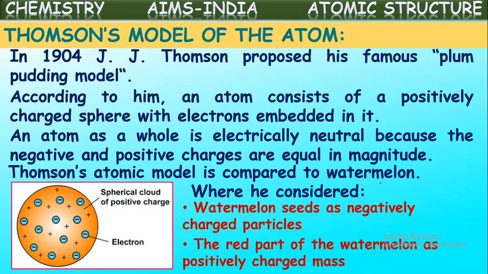And just as black seeds are embedded in the red pulp, in the same way electrons are embedded in the positive mass in the entire space of the atom. The total negative charge of the electrons is counterbalanced by the total positive charge in the atom. Hence, atoms are neutral. So these are the proposals given by J. J. Thomson.